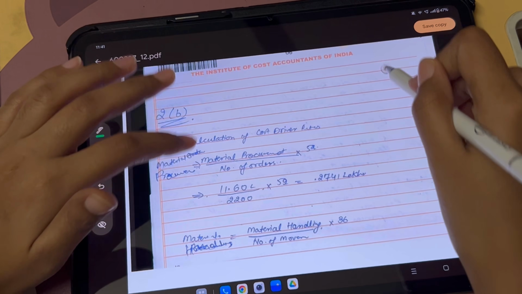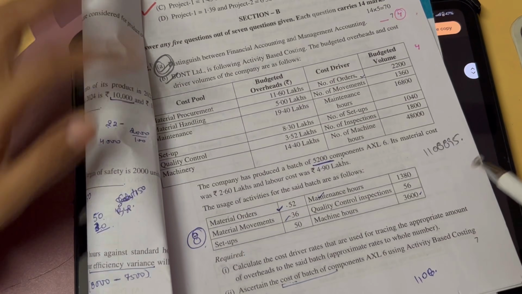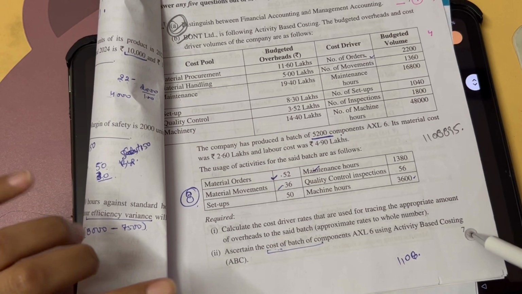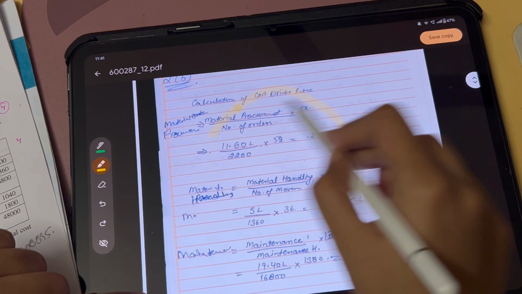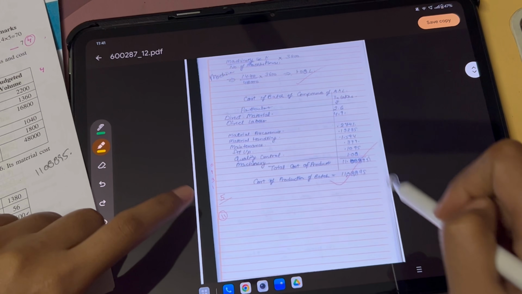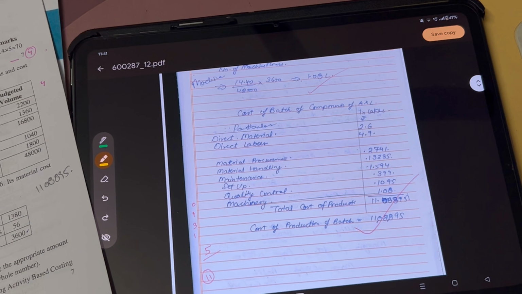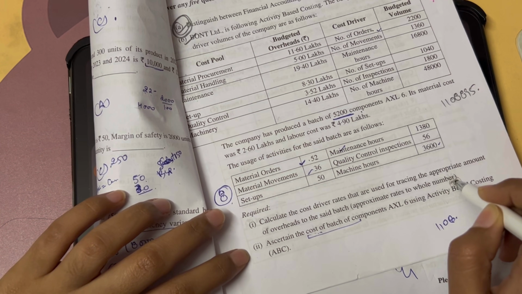Next I attempted Question 2 B. This question was of cost driver, from the activity based costing chapter. These are the working notes, the calculation of cost driver rates. I attempted it like this, but in this question they asked for approximate rates to whole number.